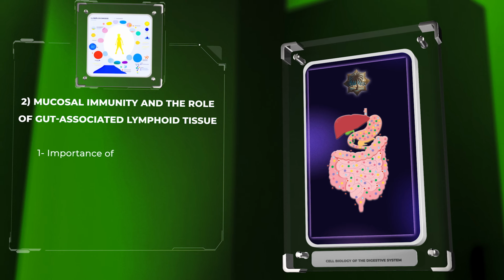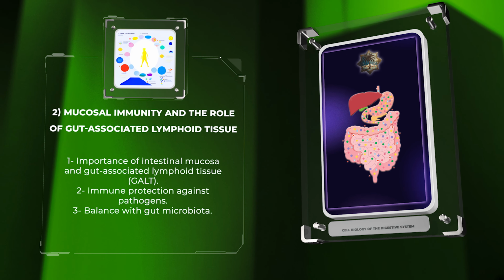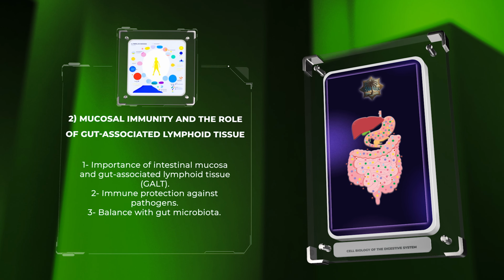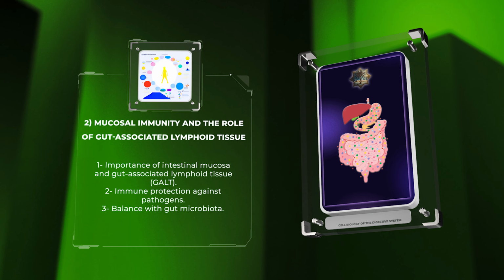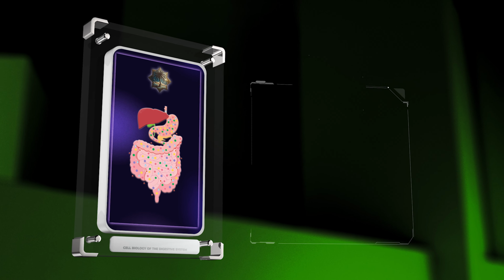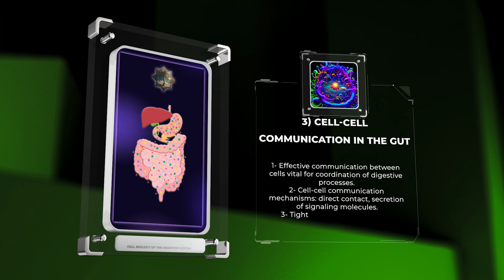In the video on cell biology of the digestive system, we will focus on the importance of the intestinal mucosa and the gut-associated lymphoid tissue, GALT, in immune protection against pathogens and maintaining balance with the gut microbiota. Effective communication between cells is vital for the coordination of various digestive processes.